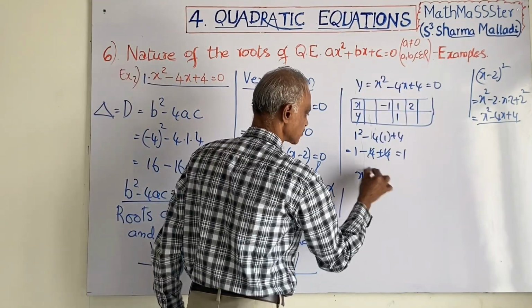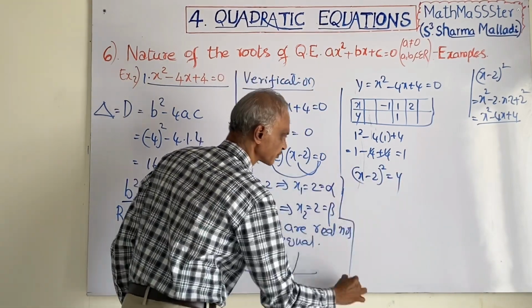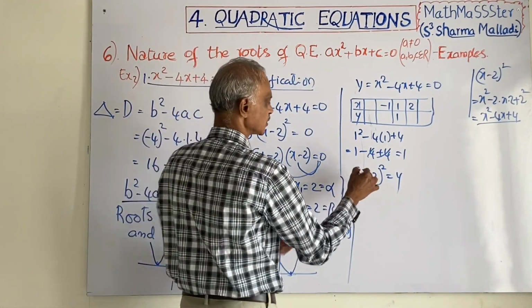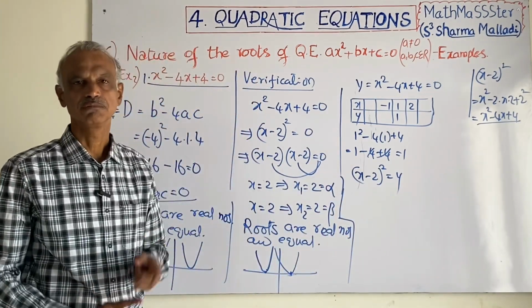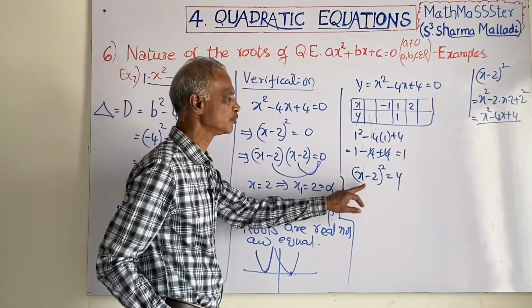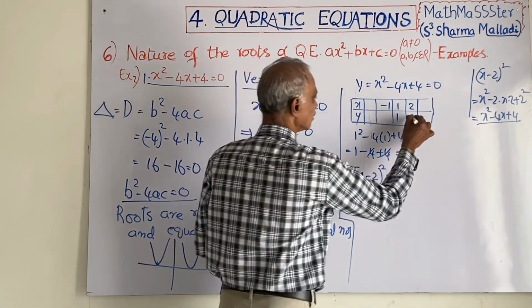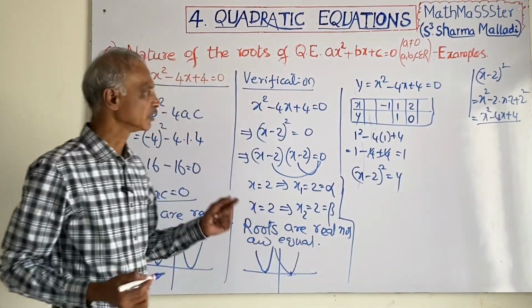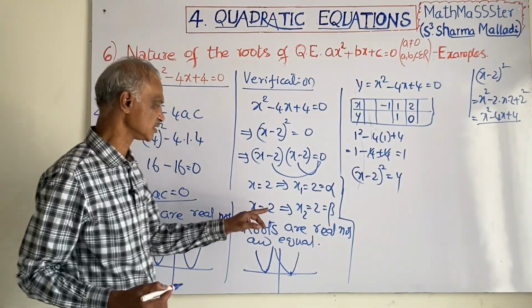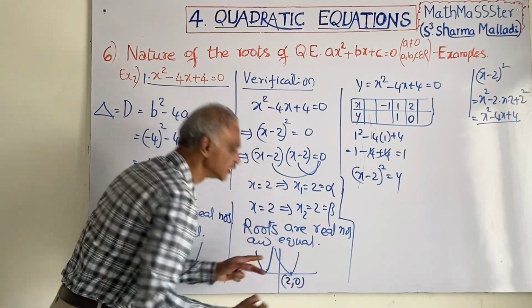See, x minus 2 whole square is equal to y, you take, it is easy for you. You substitute 1: 1 minus 2 is minus 1, whole square means 1 only. You take 2: 2 minus 2 is 0, whole square means 0 only. If you take 2, you are getting 0 because it is touching the x-axis at 2, 0 here.